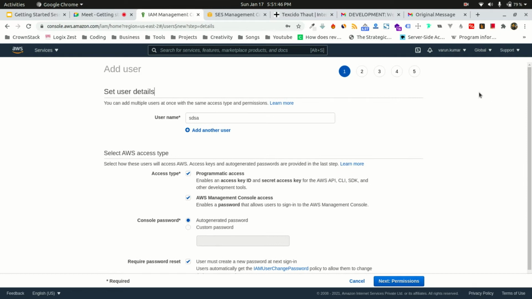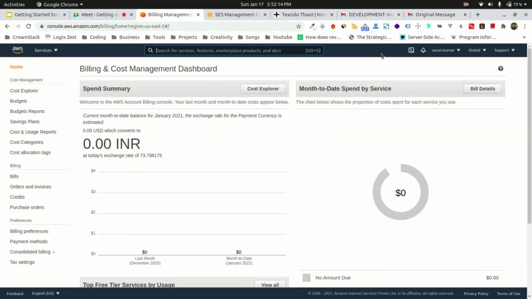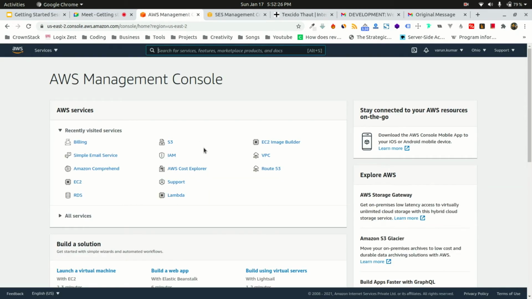So basically, the root user is responsible for the billing. Suppose your Amazon account has 10 IAM users, whatever those 10 users are using, everything will be summed up and given in one billing only. They don't have separate billings. Whatever billing is there, the root user or the IAM user that has access to the billing dashboard will be able to see it. One account, one billing, but multiple users.